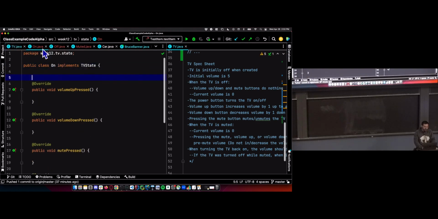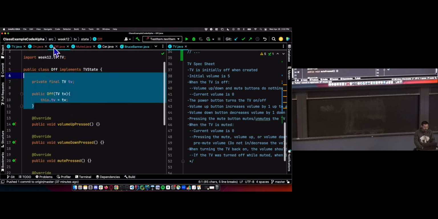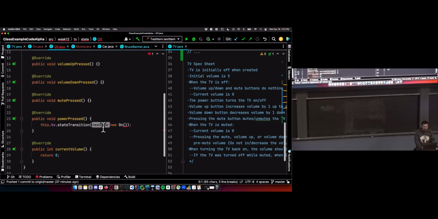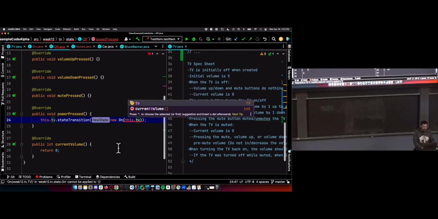What do we want to happen over here? Let's do some setup. We already talked about it, so let's just get this part of it done. In the on state, we're also going to want a reference to the TV. We're going to change the name of the constructor to on. And now in the off state, we're going to have an error because on needs that reference. We're calling the constructor with no parameters, but it has a parameter that's a reference to the TV that it's attached to. So we got to get that reference over there.